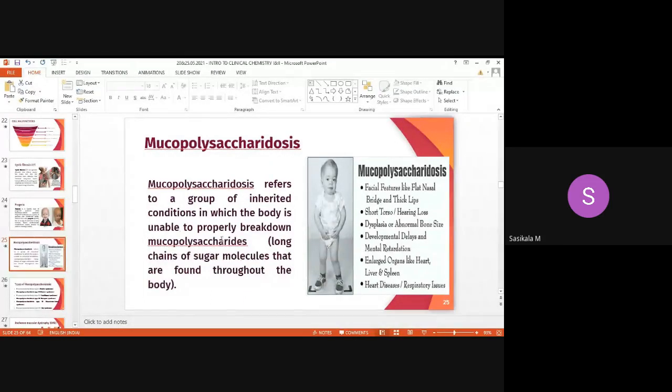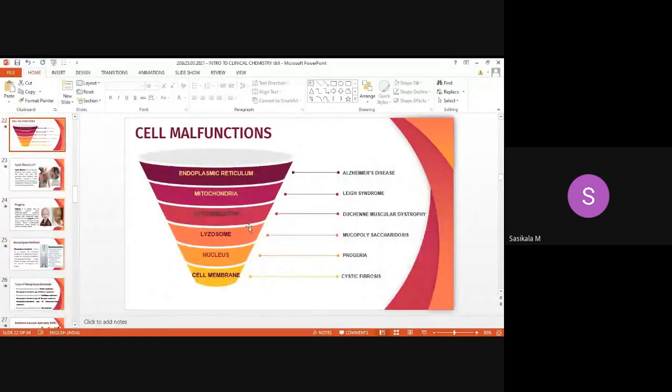That means it is not going for the catabolic process. Catabolism is reduced in these polysaccharides, so that only leads to infection or malfunction. Now let's see the next one, the cytoskeleton, which supports the cell organelles inside the cell. So this dysfunction leads to Duchenne muscular dystrophy.